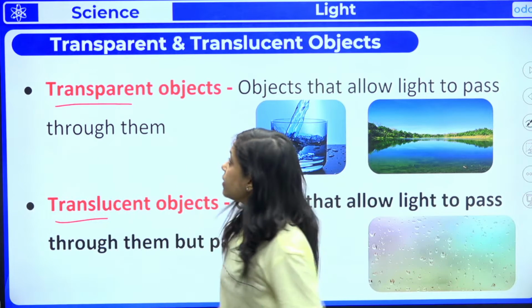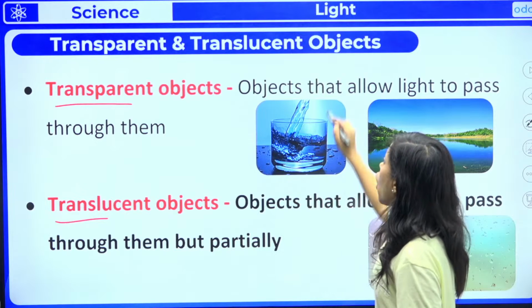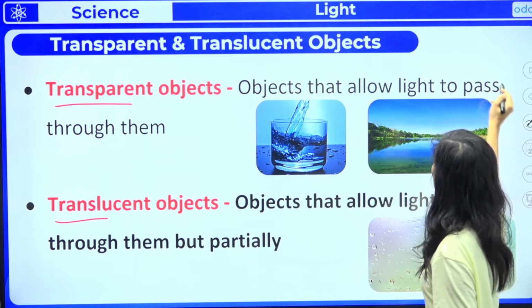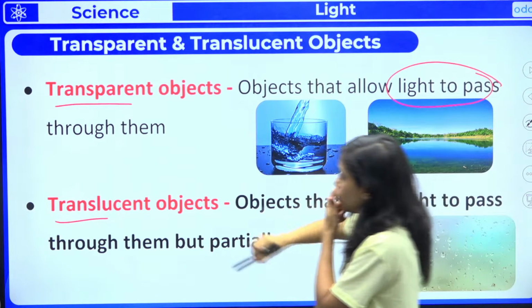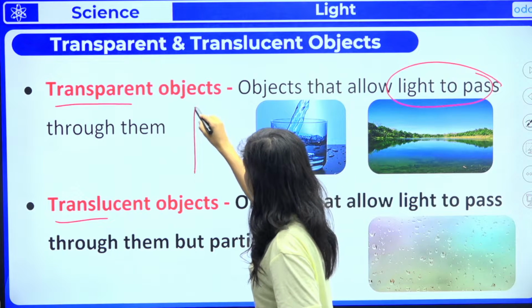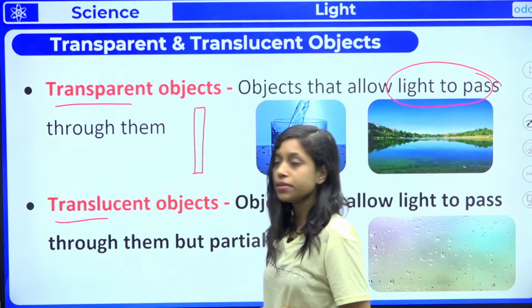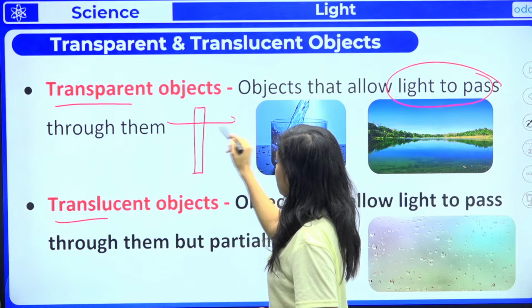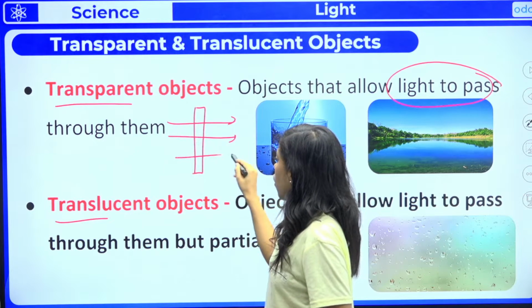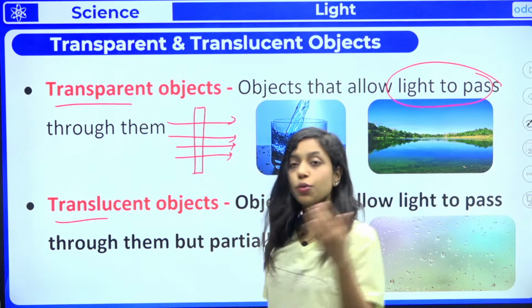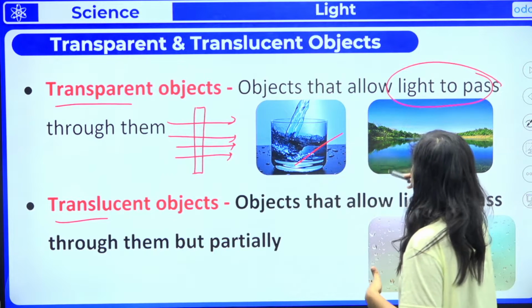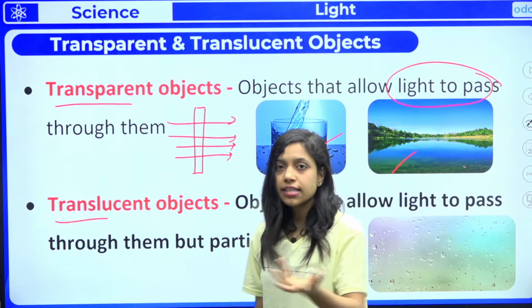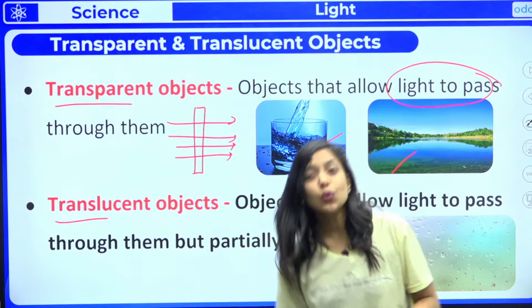So now what are these transparent objects? Objects that allow light to pass through them. Okay, let me show you. Suppose this is an object. Light rays can easily pass. The object will allow the light rays to pass through it. For example, water, all these things, right? Glass, everything.